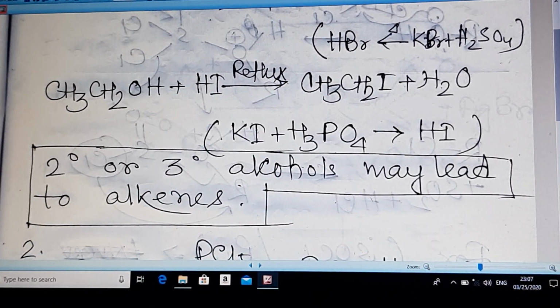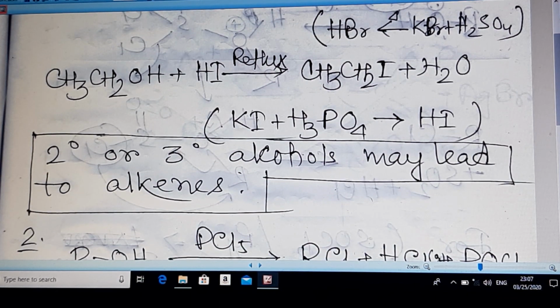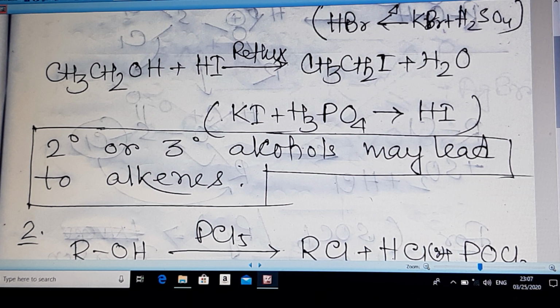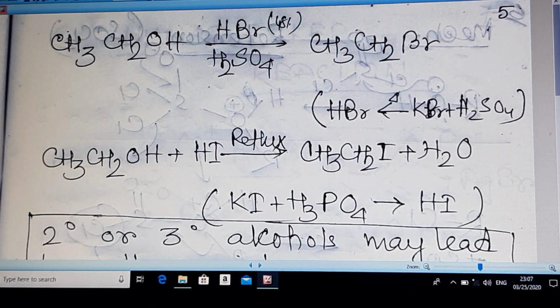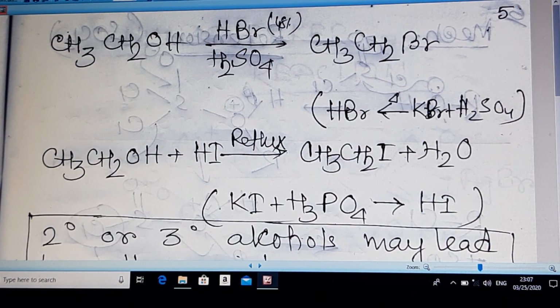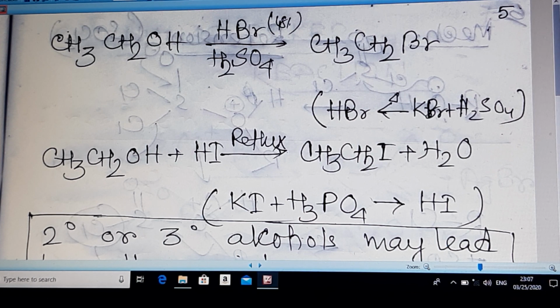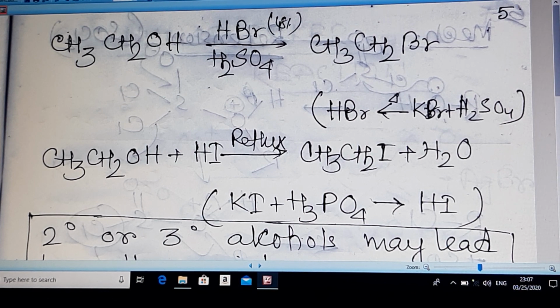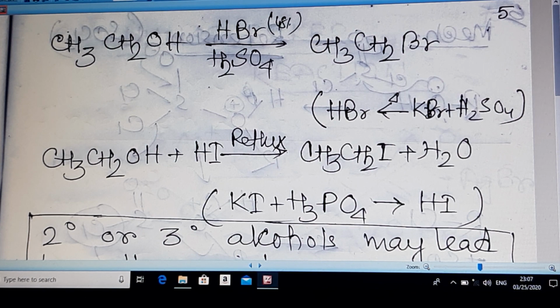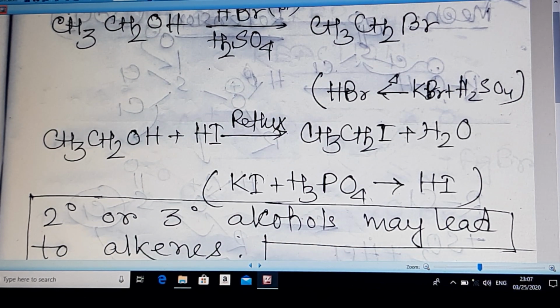The note is, I have written a note, 2 degree or 3 degree alcohols may lead to alkenes sometimes. When you are using the 2 degree or 3 degree alcohol, then it will react with HBr or HI or HCl, whatever you are using, to form ROH2+.